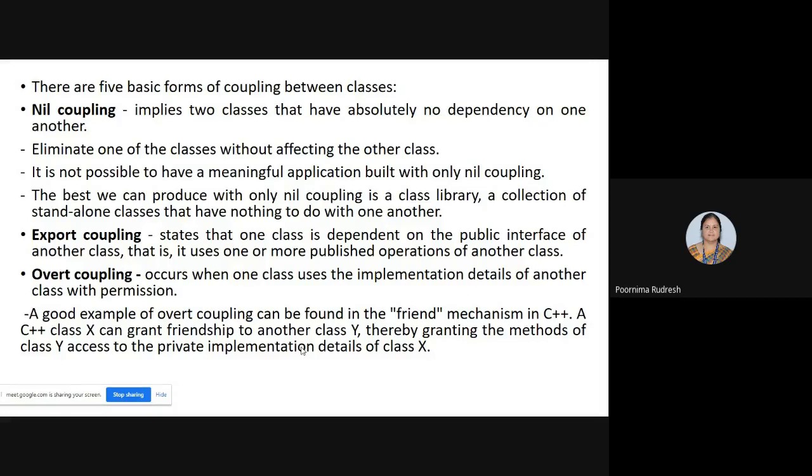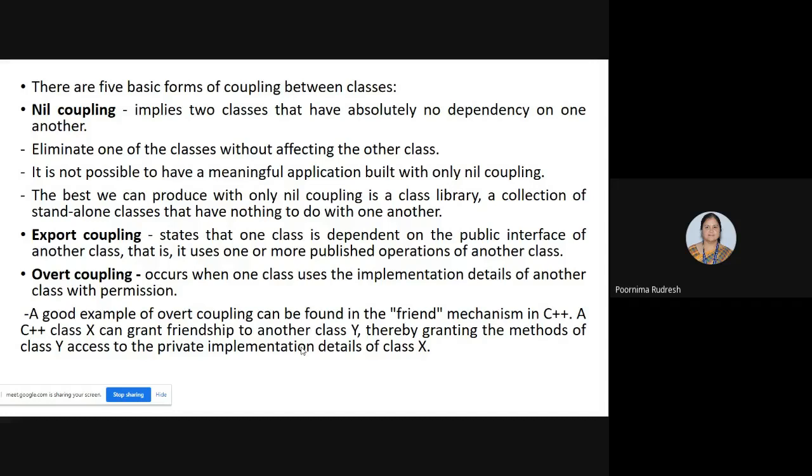And one more is overt coupling. Overt coupling occurs when one class uses the implementation details of another class with permission. Once again, we'll consider the same example, class 1 and class 2, where class 1 is depending on class 2.